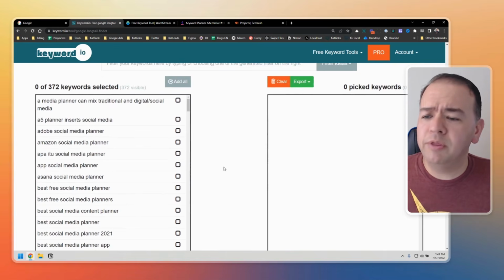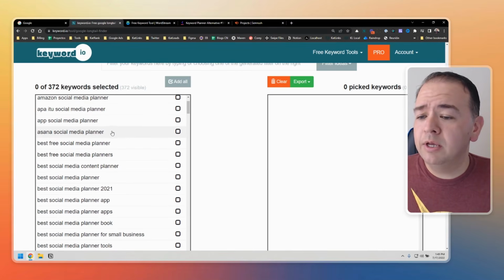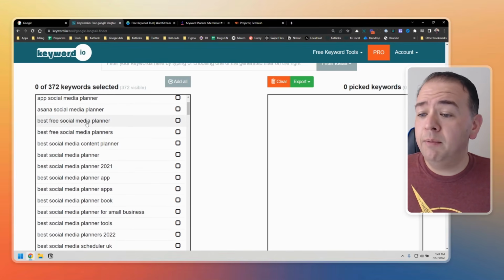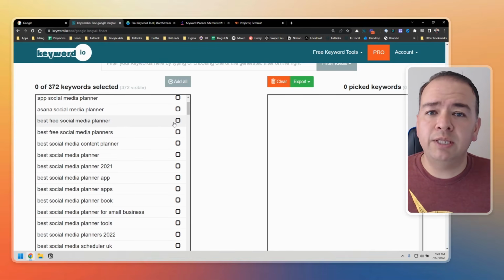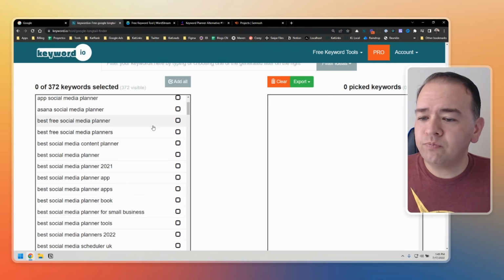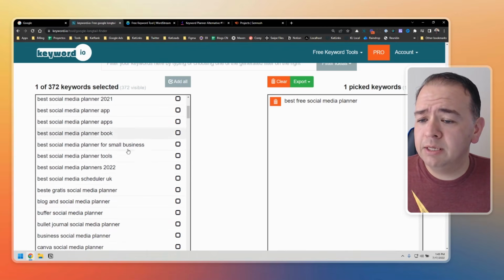So let's go over a couple of them just so you get some ideas. So we got the Adobe Social Media Planner, Amazon Social Media Planner, Asana Social Media Planner, best free social media planner. Remember that we're looking for long tail keywords that we can use to create content for our website, be it a feature page, a blog post. Usually we'll use them for blog posts. So just keep that in mind when you're looking at the keywords, right? So best free social media planner, that could be one. We selected that. Let's see, let's keep going.